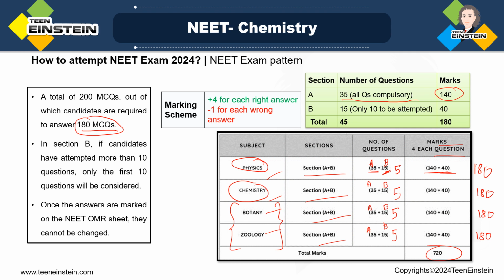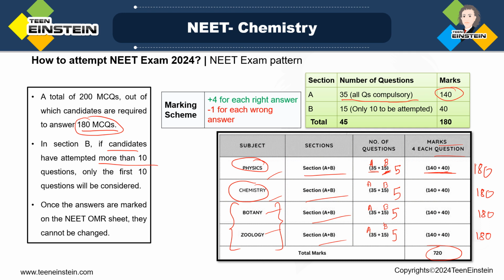Now suppose in section B, by mistake you have attempted more than 10 questions, then what will happen? Only the first 10 questions will be considered. So you just have to be very careful. Suppose by mistake you have answered more than 10, and suppose the 12th question you are very sure about, but as only the first 10 questions will be considered, then this 12th or 11th question too will not be considered, even if you are sure about it. Okay, so be very careful.